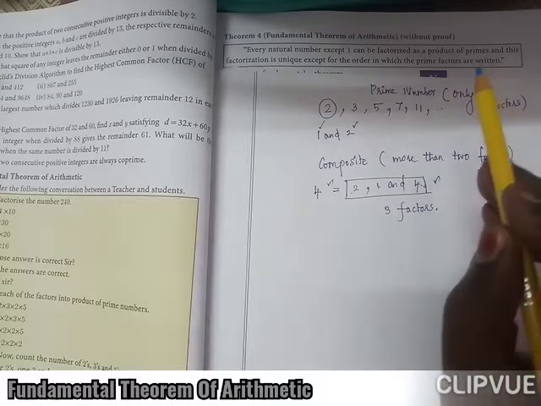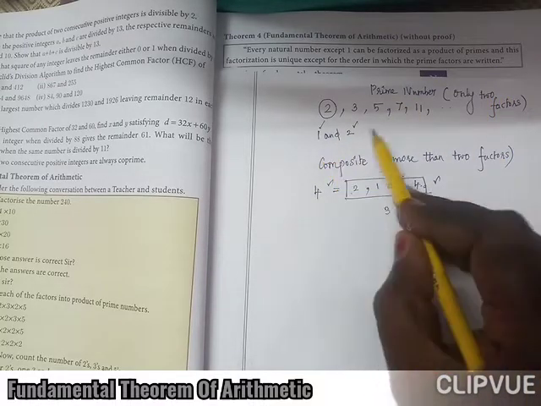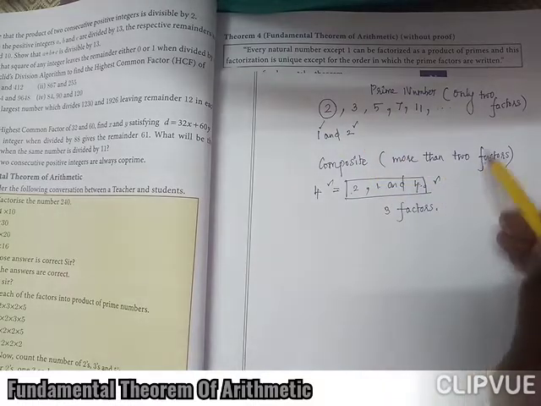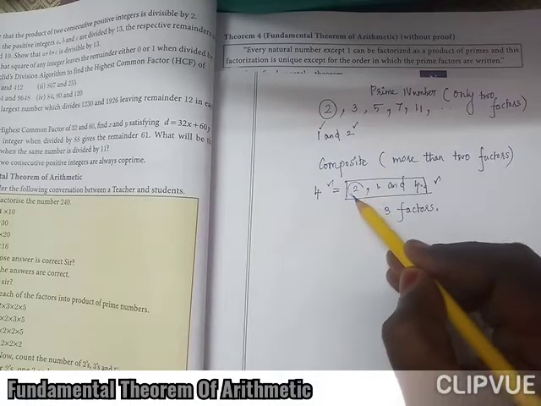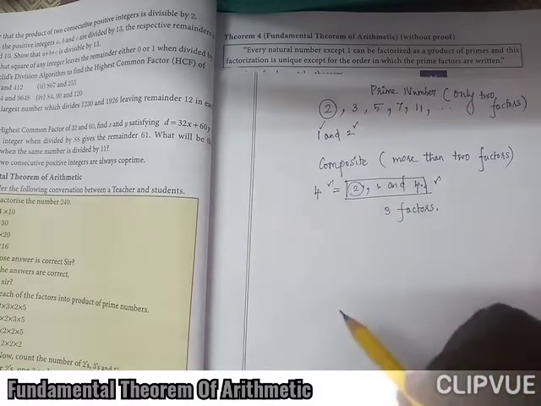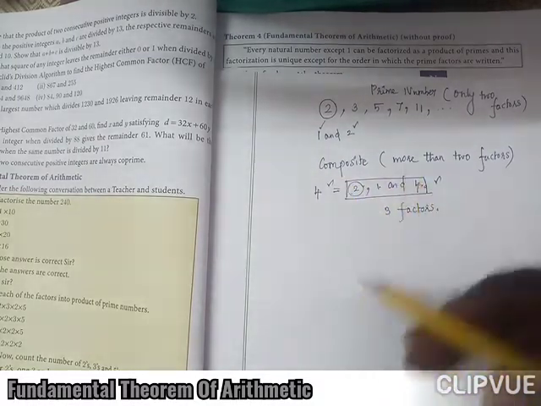Only 2 means only 2 factors: 1 and the number itself. More than 2 means 1 and the number itself, and one more factor, that is 2. So there are 3 factors. That's why we say this is a composite number.